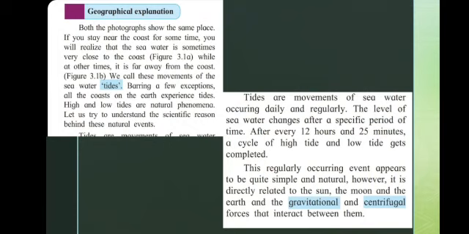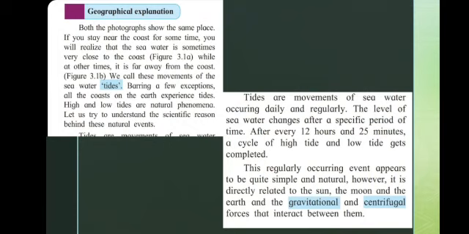What is the science behind the tides? These regularly occurring events appear to be quite simple and natural. However, tides are directly related to the sun, the moon and the earth, and the gravitational and centrifugal forces that interact between them. Here is the new word, centrifugal.